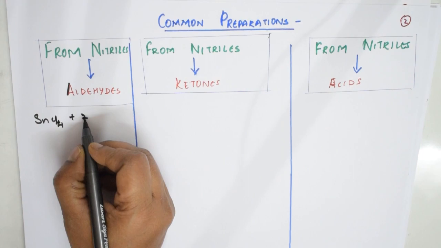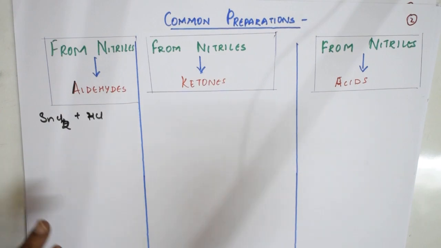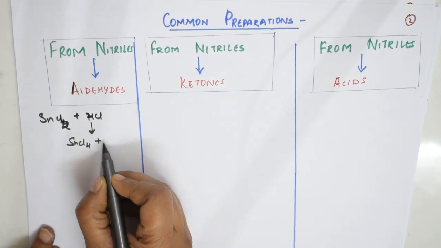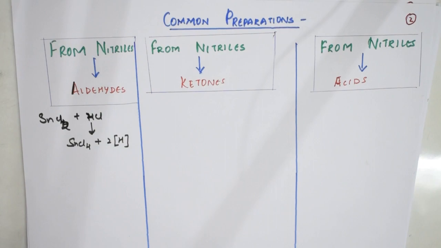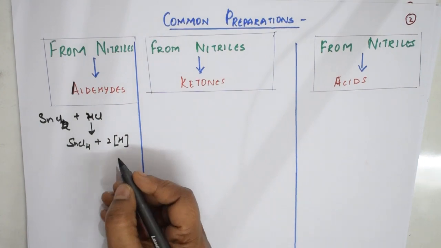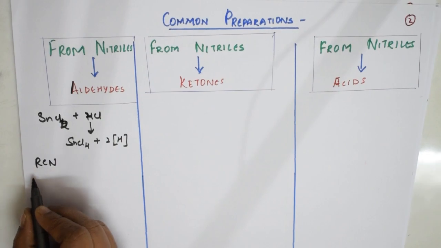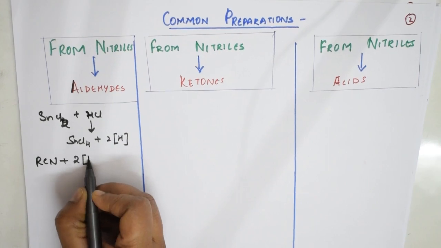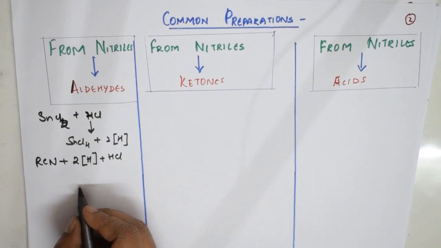So SnCl2, what happens? First of all, SnCl2 combines with HCl. This is fine. When it combines, it's going to form what? It's going to get converted to SnCl4 plus 2 hydrogens are released, right? So 2 and 2, done. Here, important thing, these 2 hydrogens, whatever are there, this is where we are going to use it for reduction, right? So now I'm going to take the required nitrile, R C triple bond N. These 2 hydrogens will add up, and in the presence of HCl, what do I get? I'm going to get a compound.